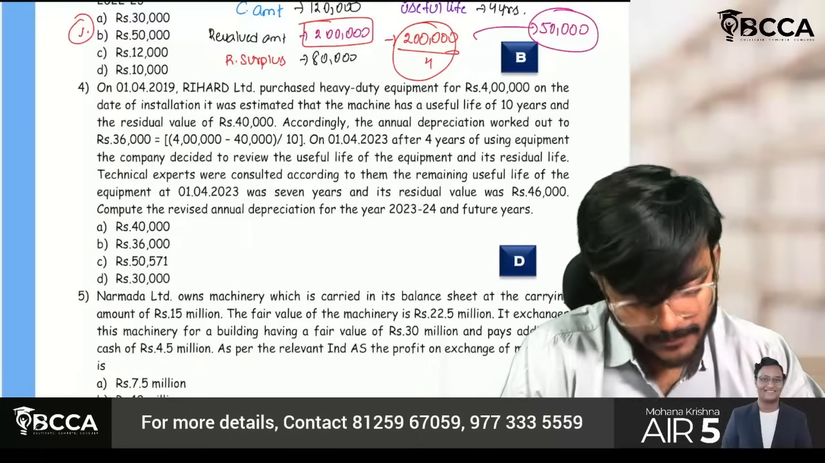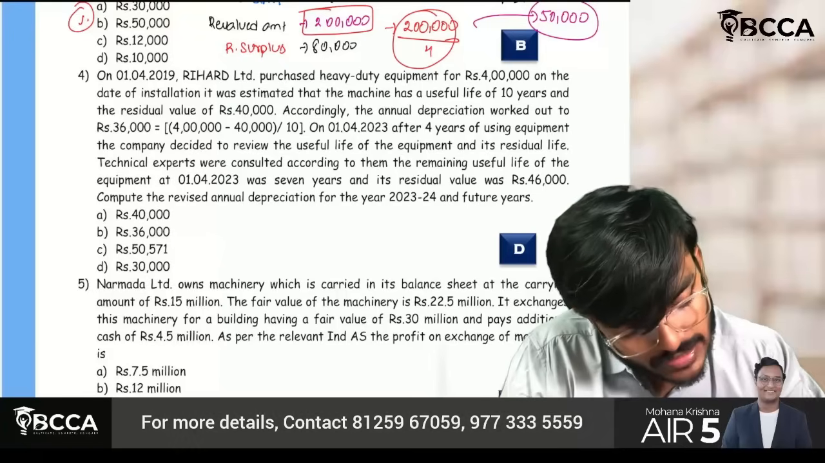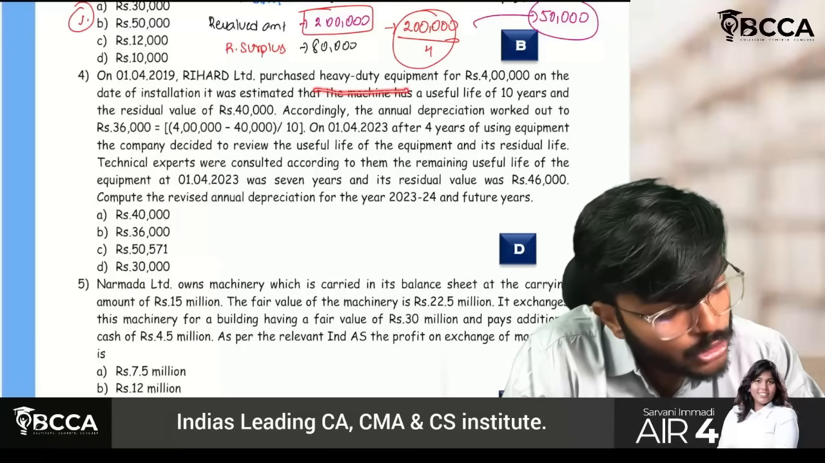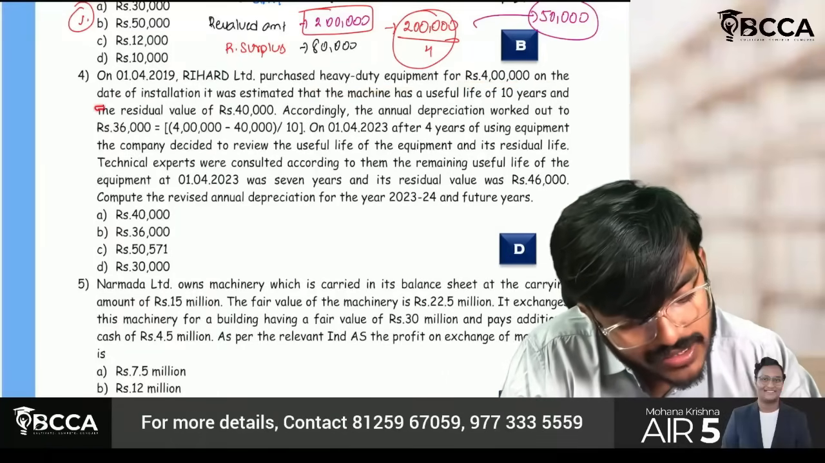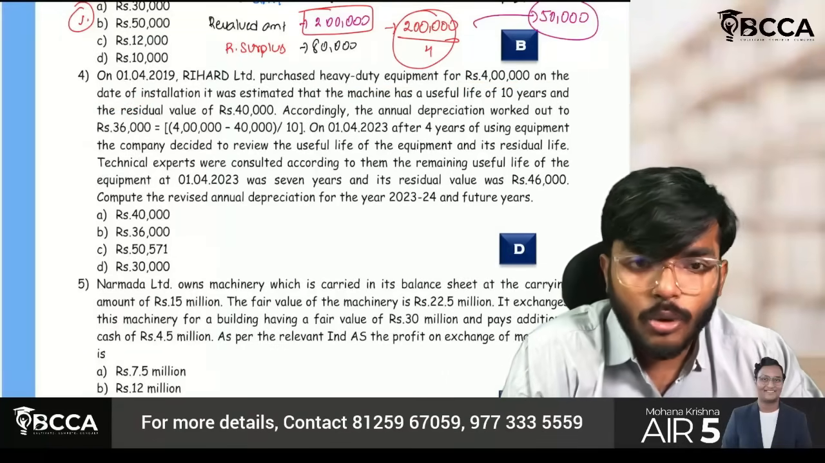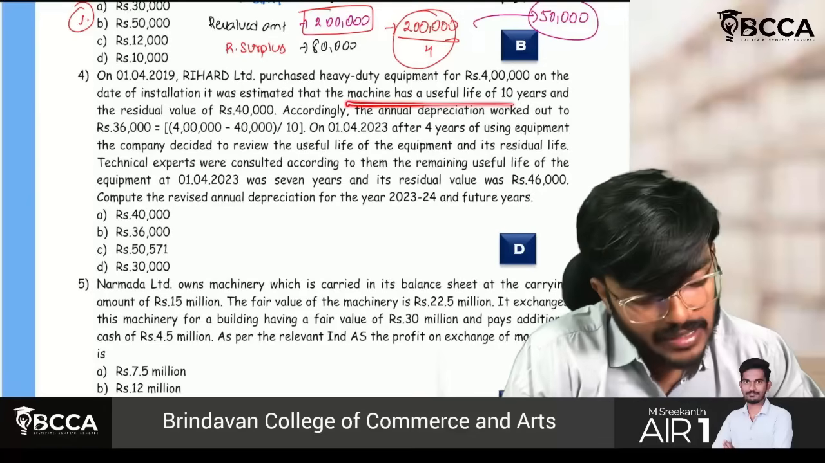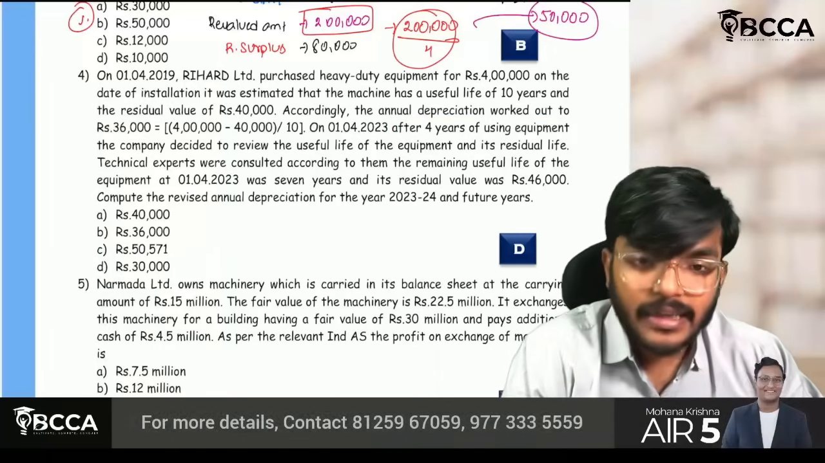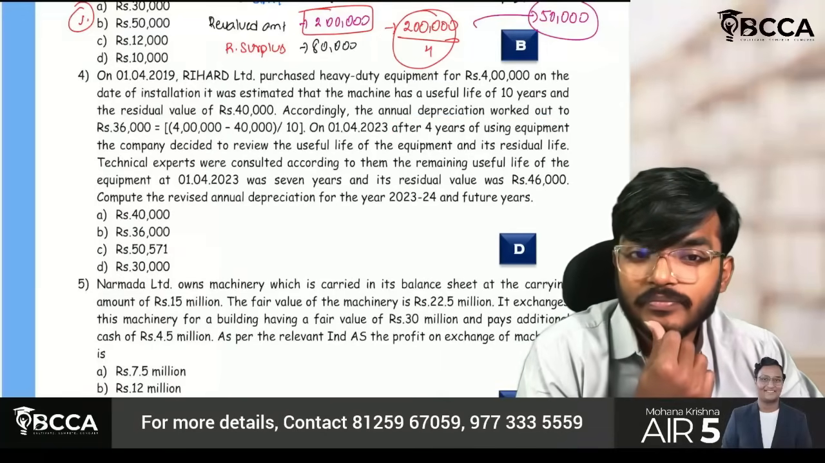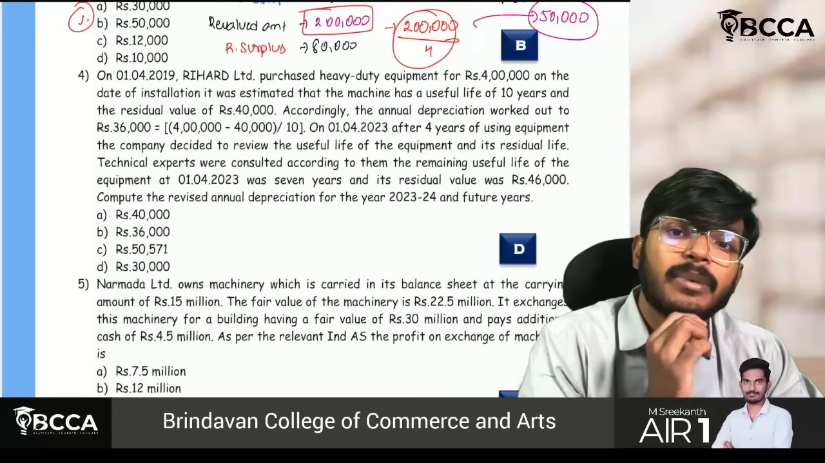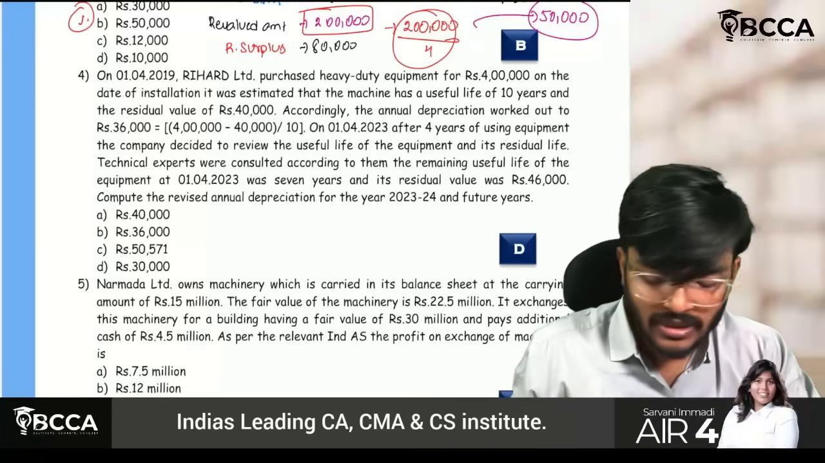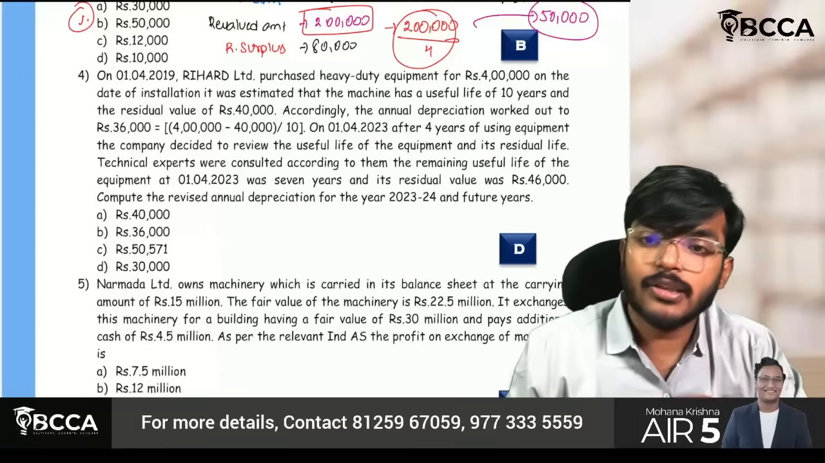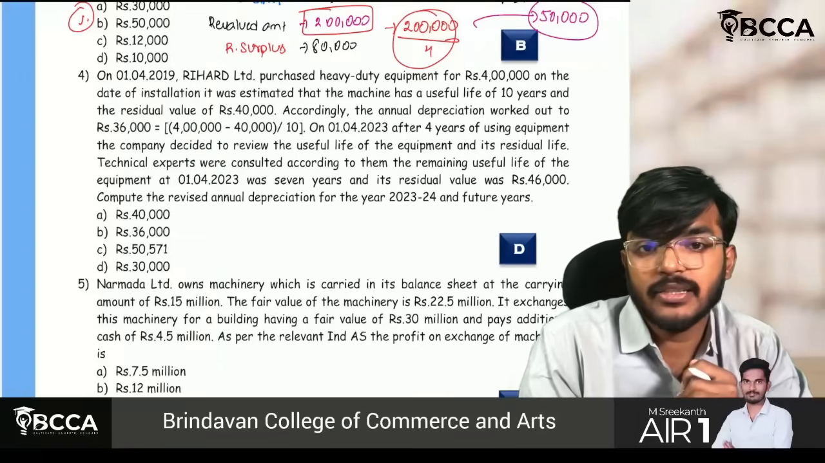On 1/4/19, Rehard Limited purchased heavy duty equipment of 4 lakh rupees. Useful life is 10 years, residual value 40,000. The annual depreciation was not given in the question. So what can we do, sir? Cost of 4 lakh minus 40,000 residual value, divided by 10 years. So 36,000 should be your annual depreciation.